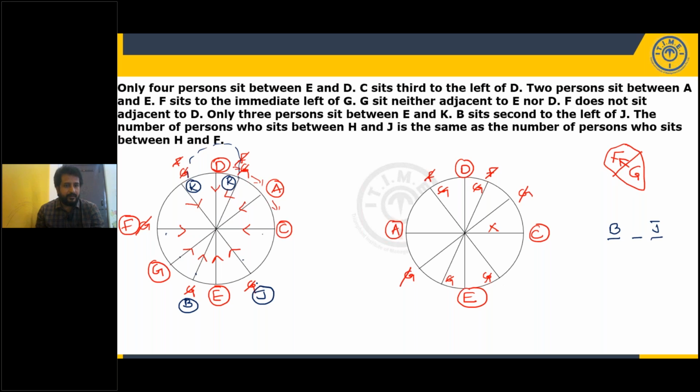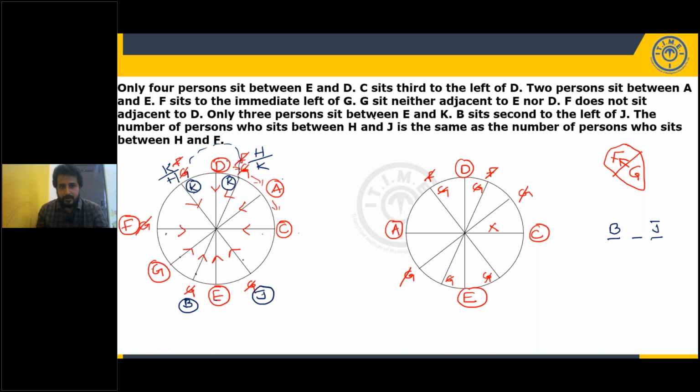Now out of 10, 8 are fixed: 1, 2, 3, 4, 5, 6, 7, 8. And one of these two positions will be given to K. And whom are we left with? H. So this position will be given to K or H, and this position will be given to H or K. I hope we understood the logic.